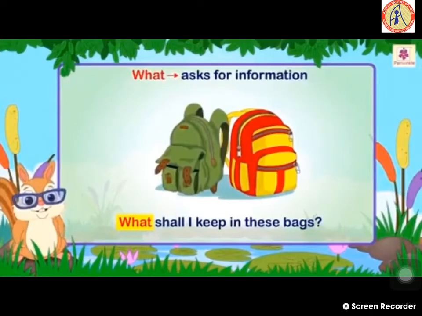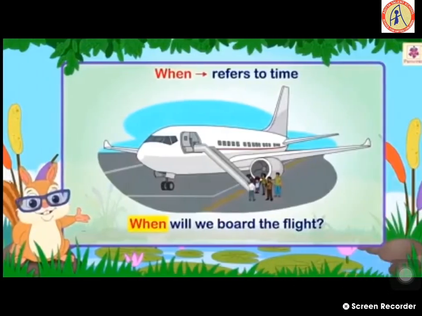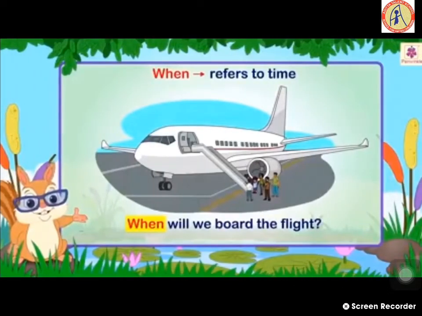What asks for information. Example, what shall I keep in these bags? Means what I have to keep in these bags. I want to know about that in a detailed manner. When refers to time. When will we board the flight? When will we get into the flight?